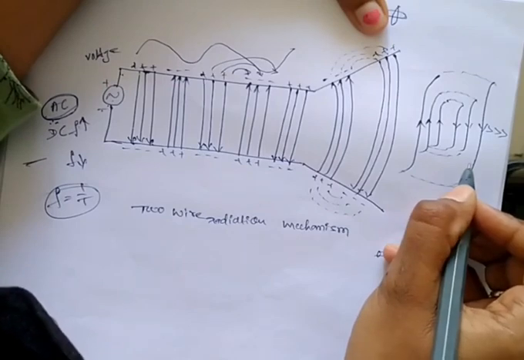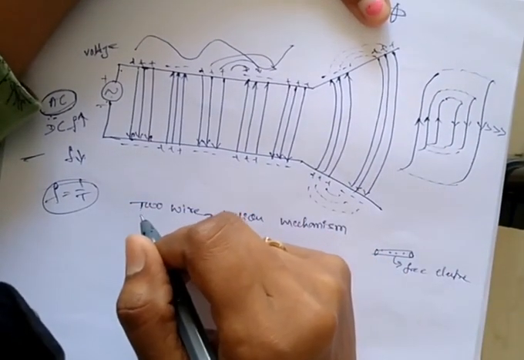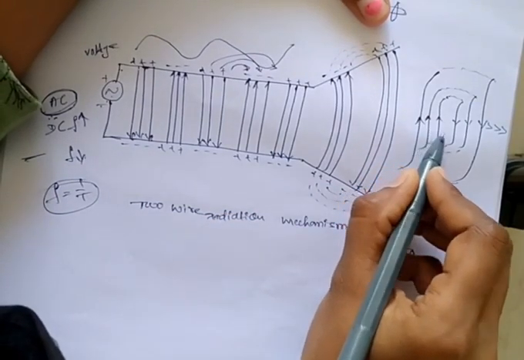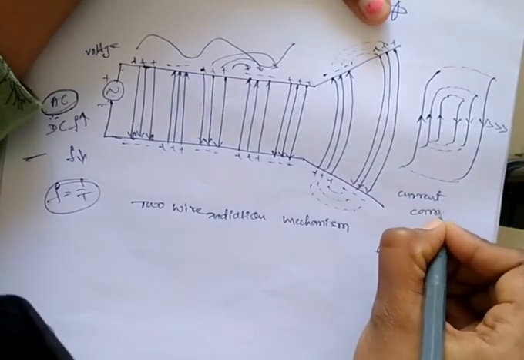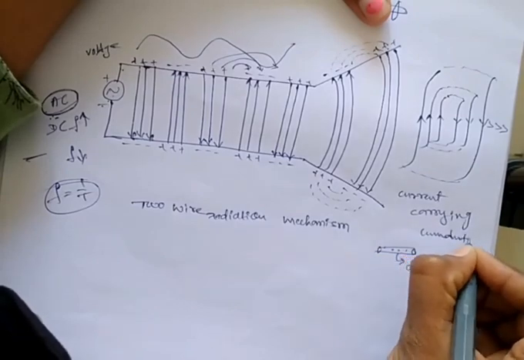From these closed end circles we then have to see the magnetic field lines, and these closed end circles are also called current carrying conductors.